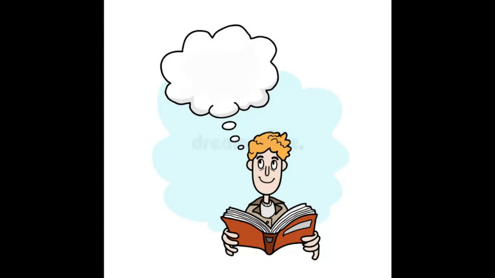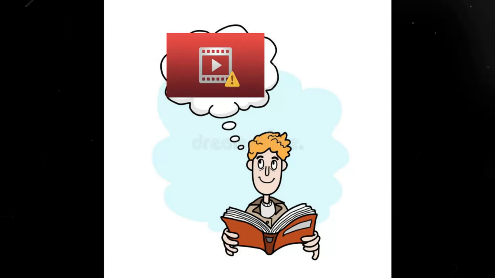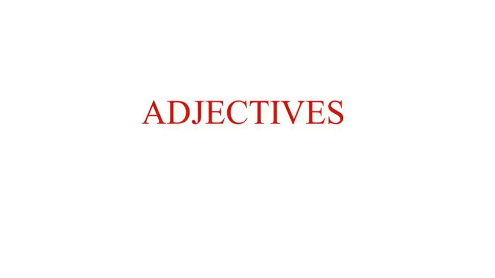Now, as you have seen that in both the passages, it is the description of Dasu in the second passage that takes you into the world of imagination. In the second story, you can imagine the surroundings very well. So here we understand that an adjective only describes a noun and does not change it. They tell you more about people or things.